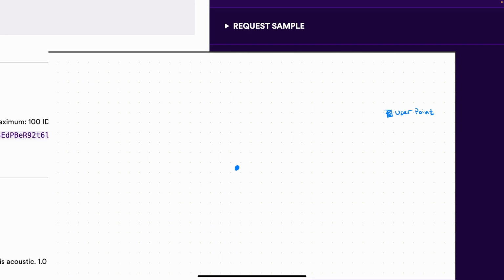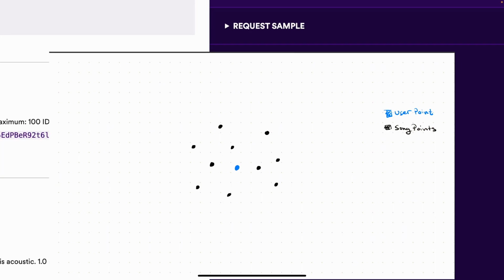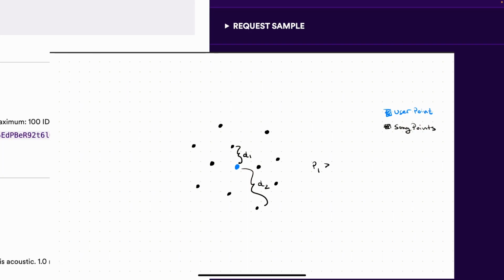Now that the average user point has been calculated, the next step is to calculate the distance between the user point and every song that is stored in the database. After we have that distance, we need to associate a probability with that calculated distance. The closer the song point to the user point, the higher the probability. Each time the user runs out of songs to swipe on, new songs will be recommended via these probabilities, and each song the user swipes on can move the user's point closer to what they seem to enjoy listening to.